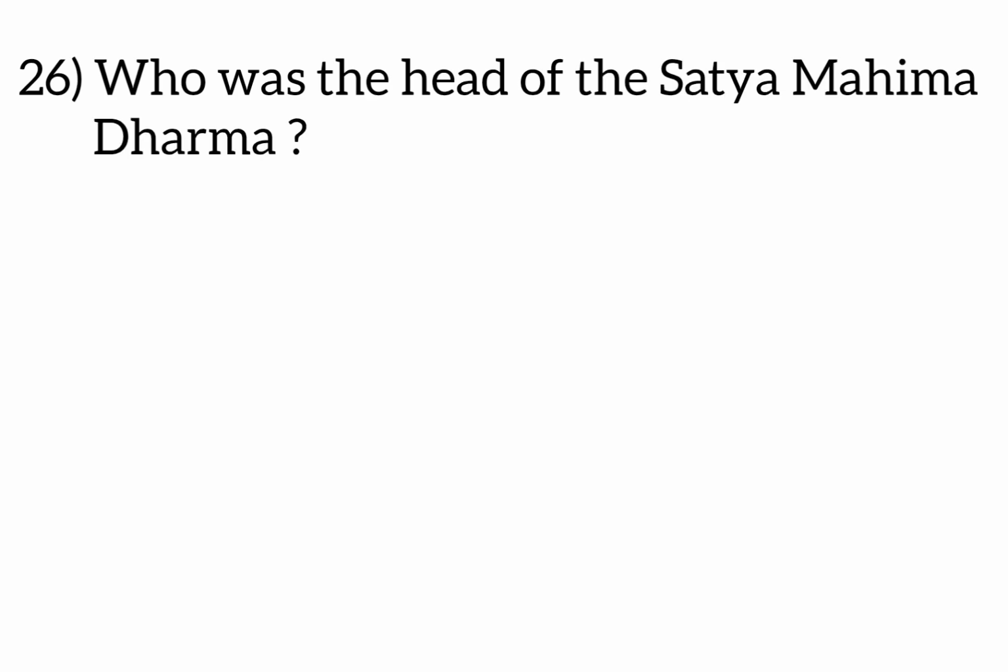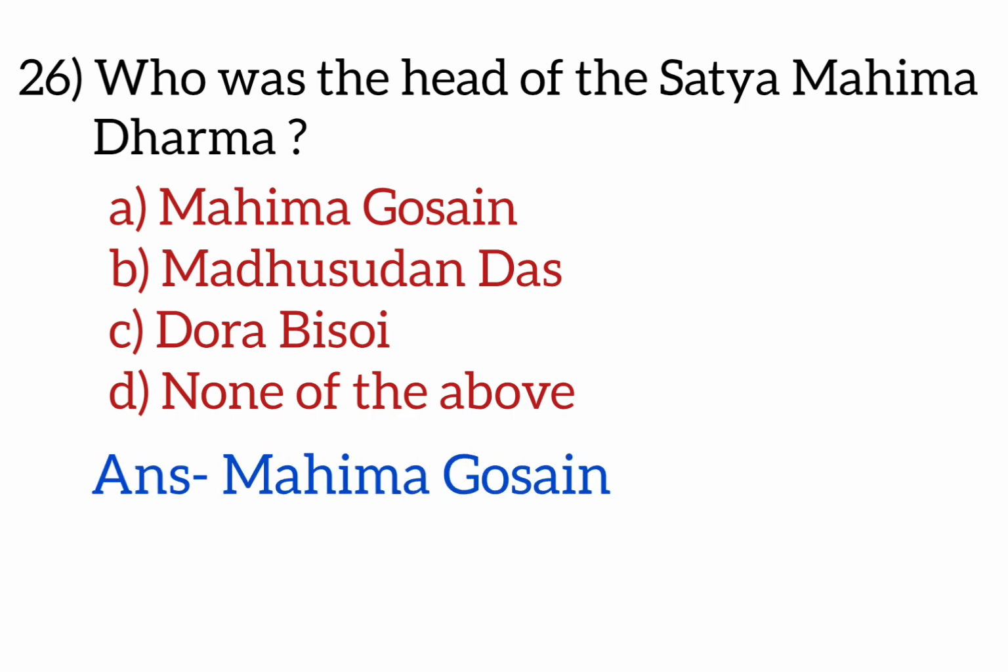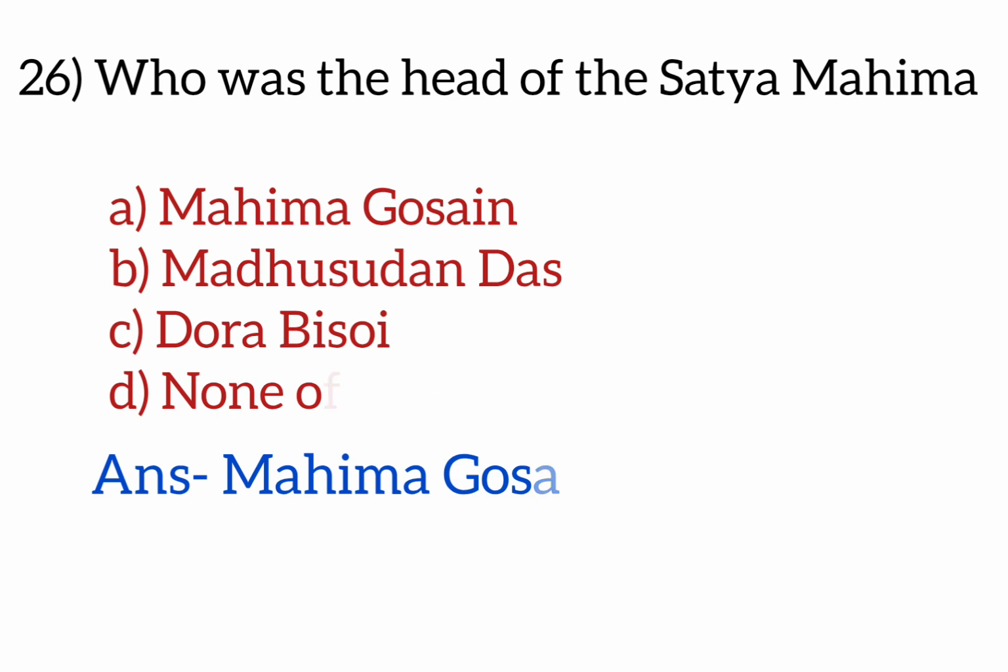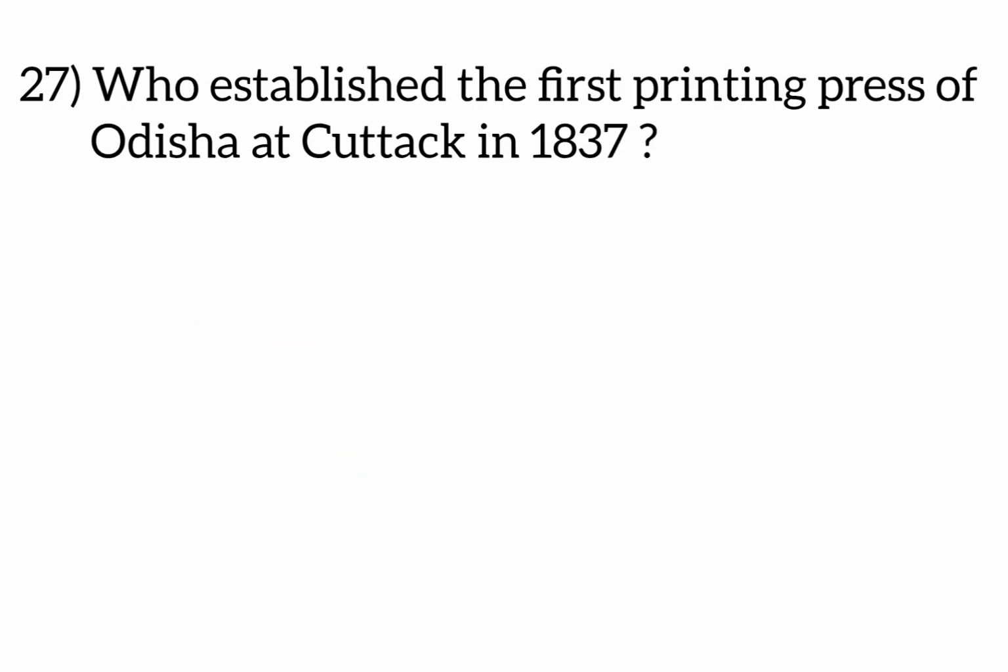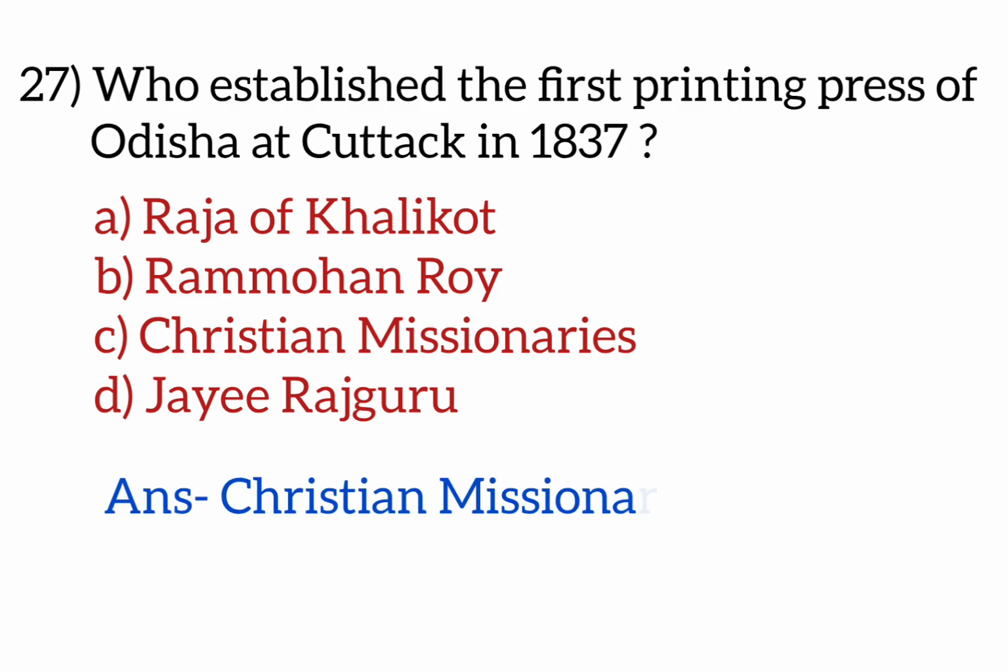Who was the head of the Satya Mahima Dharma? Options are Mahima Gosai, Madhusudan Das, Dora Bisoi, none of the above. Answer is Mahima Gosai. Who established the first printing press of Odisha at Cuttack in 1837? Options are Raja of Kalikot, Rammohan Roy, Christian missionaries, Joyraj Guru.